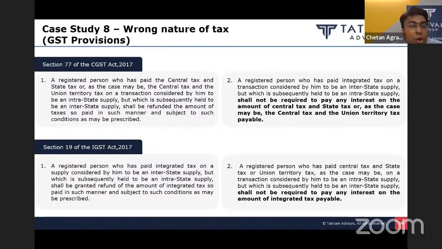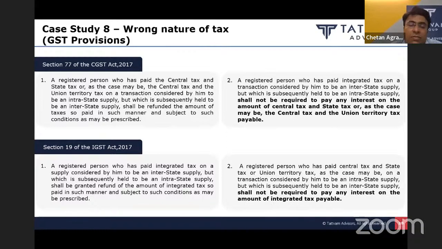Section 77 of the CGST Act provides that a registered person who has paid the central tax and state tax, or the central tax and the union territory tax, as the case may be, on a transaction considered by him to be an intrastate supply, but subsequently held to be an interstate supply, shall be refunded the amount of tax so paid in such manner and subject to such conditions as may be prescribed.